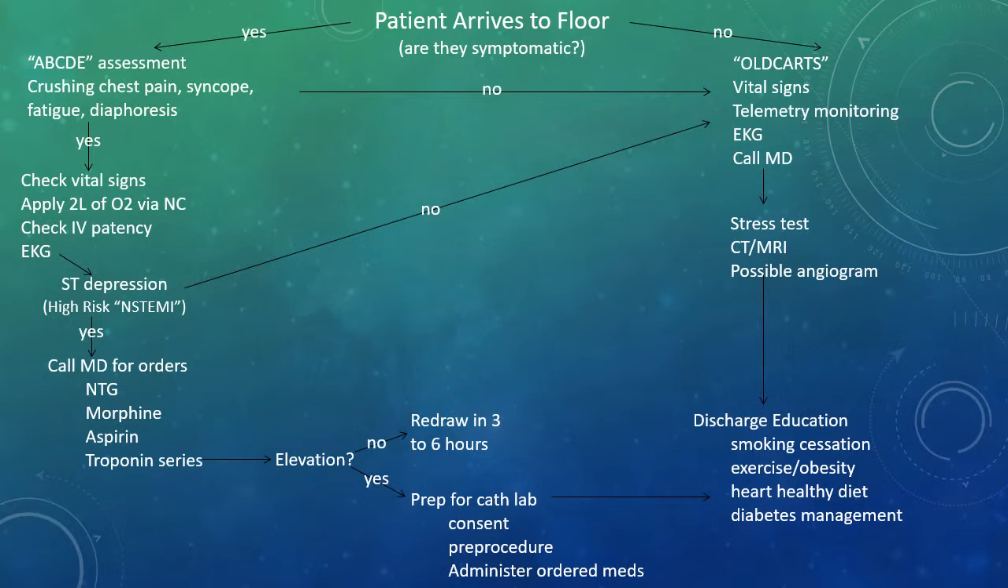If the EKG results in ST depression, it means that they are high risk for an NSTEMI. We'll continue down the left side, call the medical doctor for orders on nitroglycerin, morphine, aspirin, and a troponin series. If their EKG does not show ST depression, we'll move back up to the left for no, go over old carts, vitals, get them on tele, call the doctor, and get an EKG.